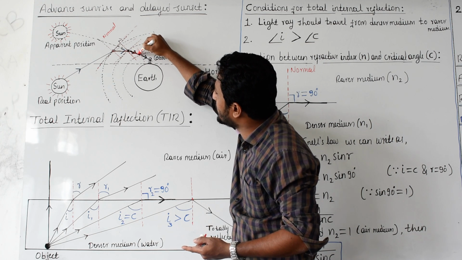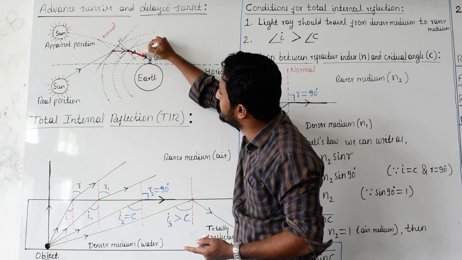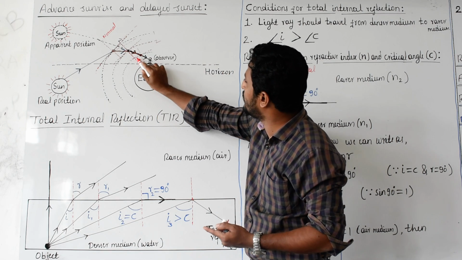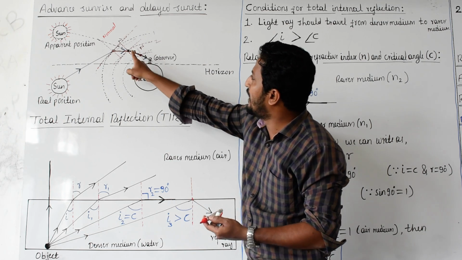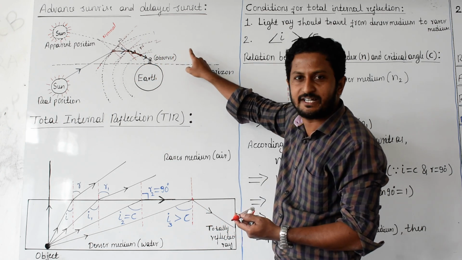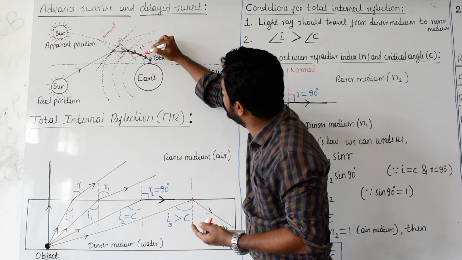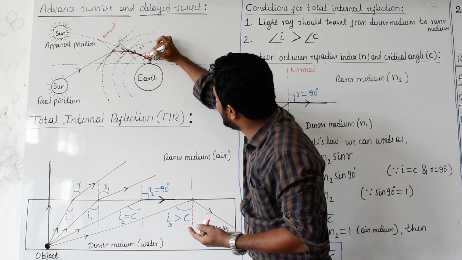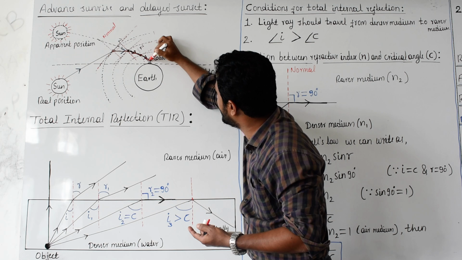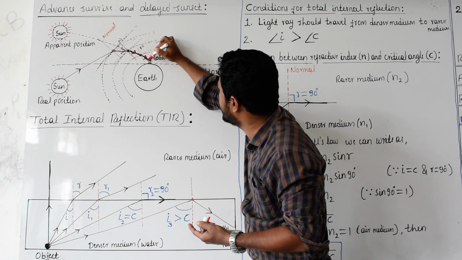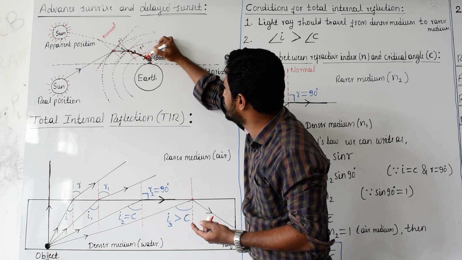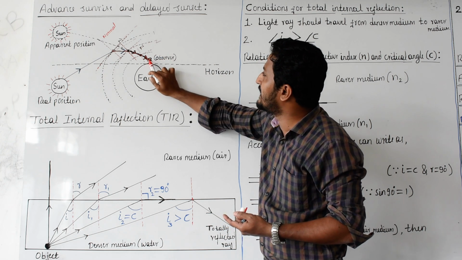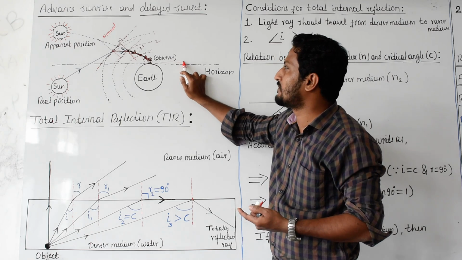This light ray got incident on this point. Again you draw one tangent, and this is the normal. Now instead of moving straight, this light ray again bent towards the normal. That's why it is received by the observer. This is the final one. This light ray is received by the observer.